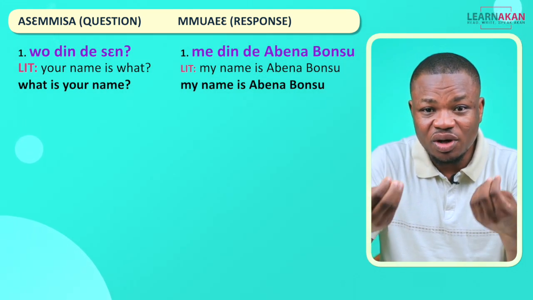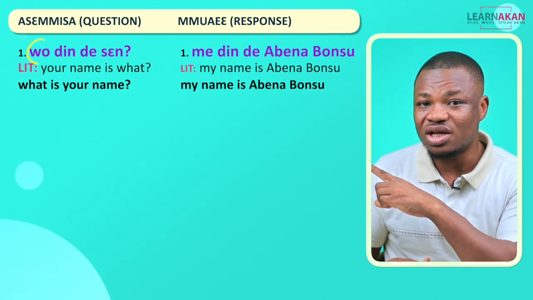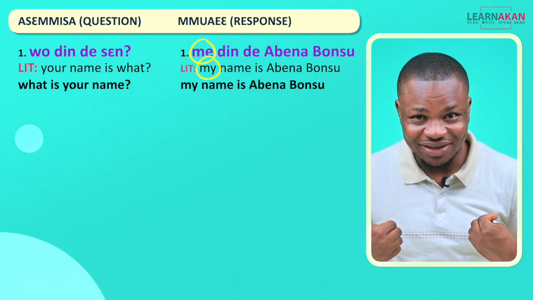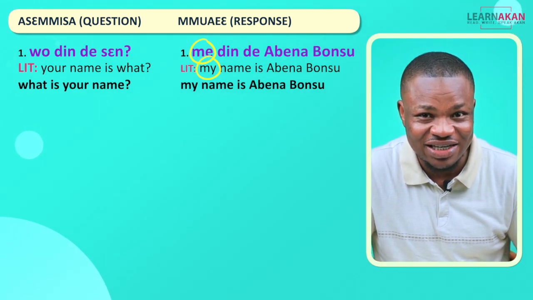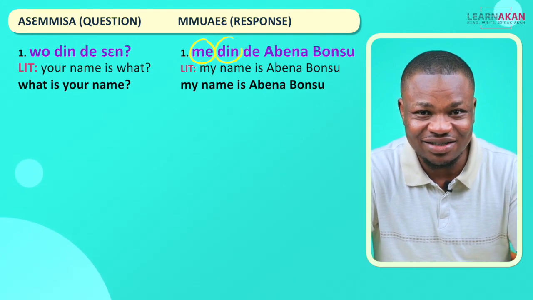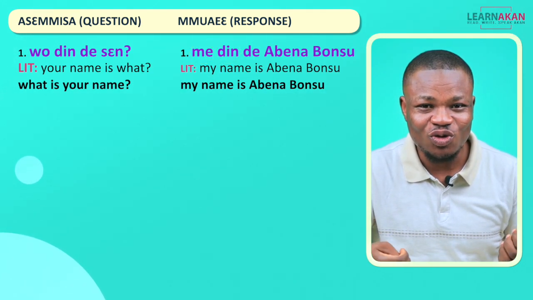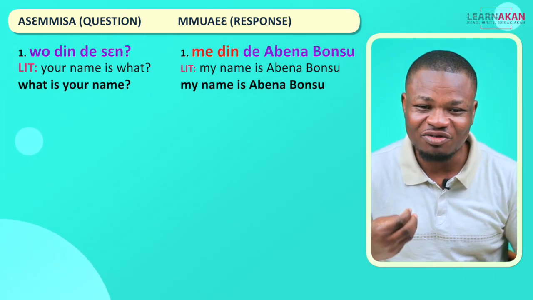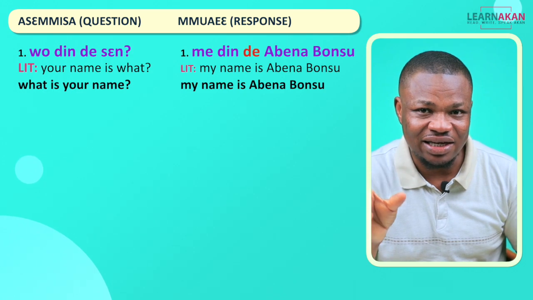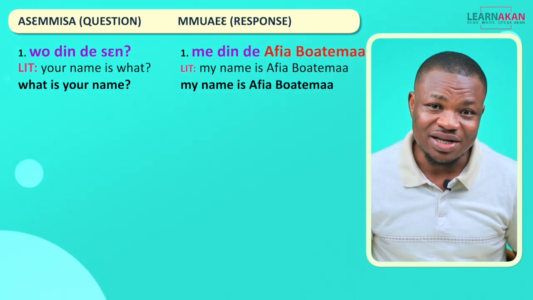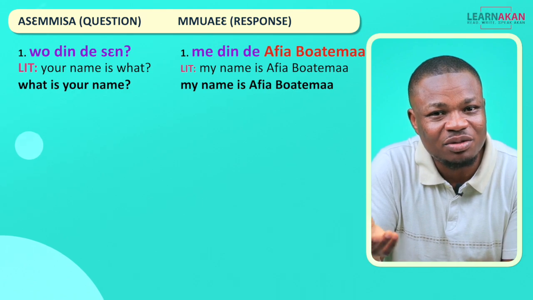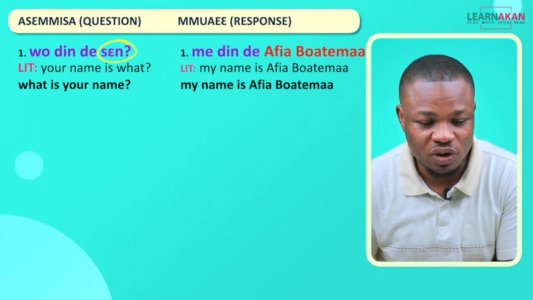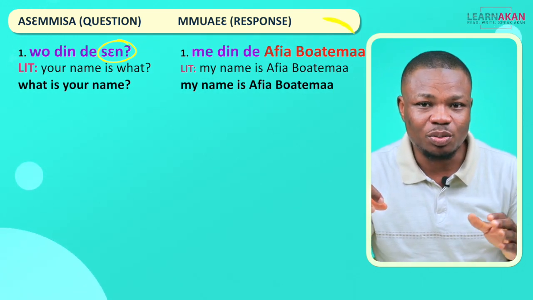Because you are responding for yourself, you no more use the wo, you use me. The me here is my. You are using this my possessive adjective to possess the din, which is name. So medin, my name, de, is Efia Boatemaa. And since you are no more asking a question, please do not repeat the question word sɛn. It is in its place that you put your name.